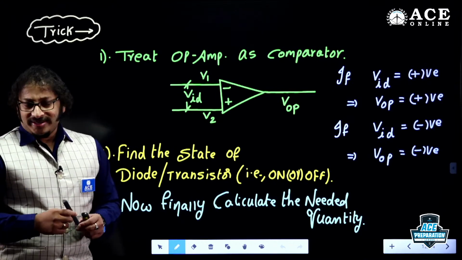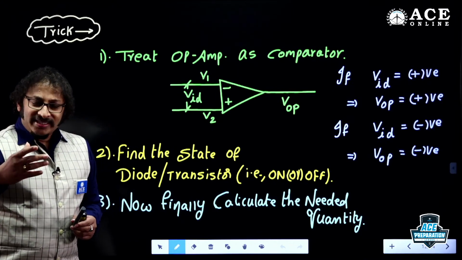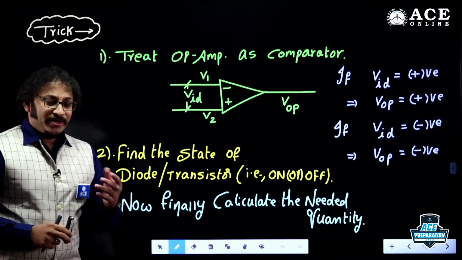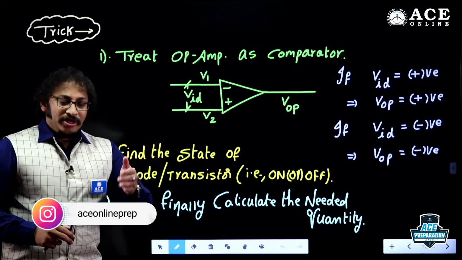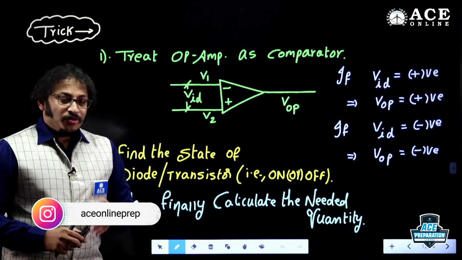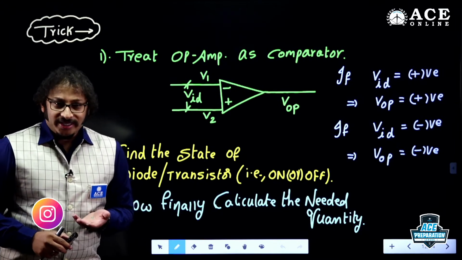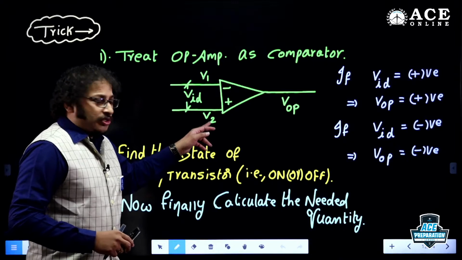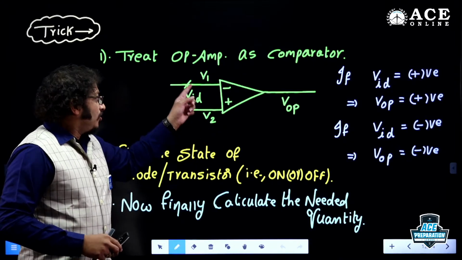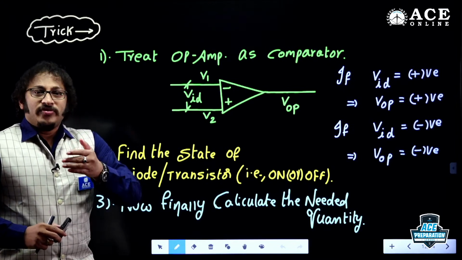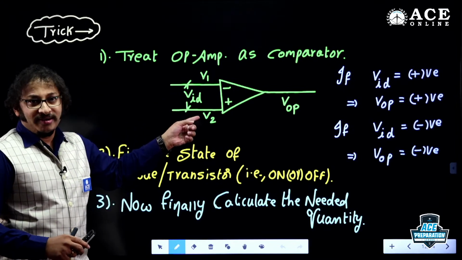The second important point: now justify the status of the diode. The advantage of a comparator is this. V2 is the non-inverting terminal voltage, V1 is the inverting terminal voltage, as we discussed in the class. V2 minus V1 is VID, the differential input.